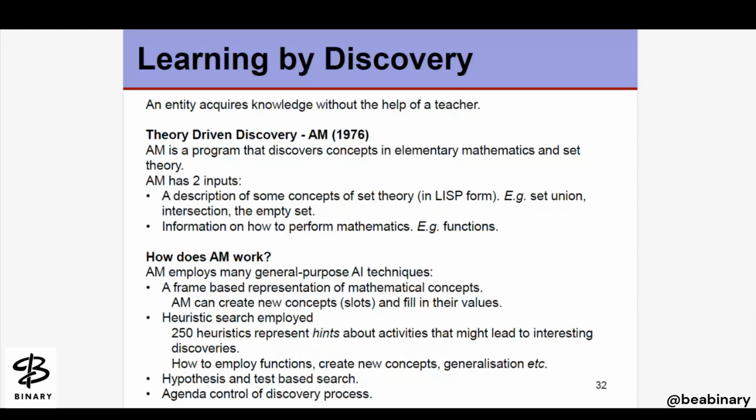So what is basically learning by discovery? The system should be able to actively or proactively explore the data, right? So our system can explore different patterns from complex data sets.